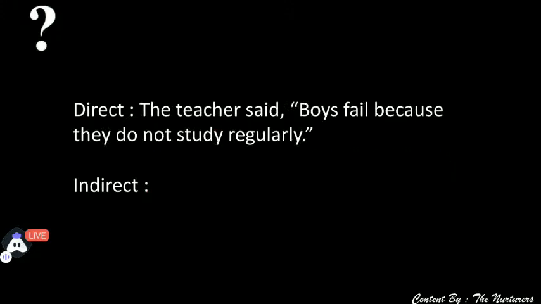Moving ahead. The teacher said boys fail because they do not study regularly. Now, tell me, how will you change this sentence? The teacher said boys fail because they do not study regularly. Is it so? No, I could find many boys giving up the correct answers. So this is not the correct. Hurry up, hurry up.